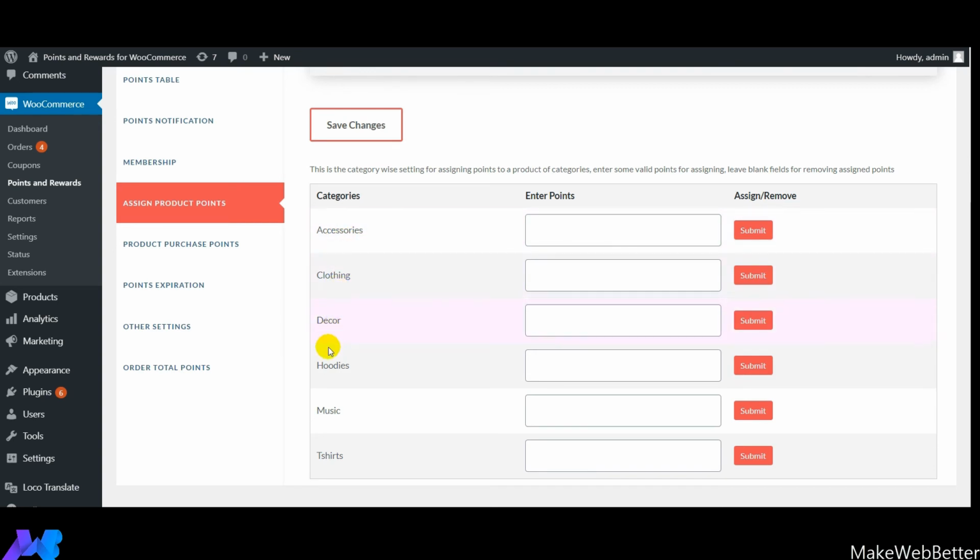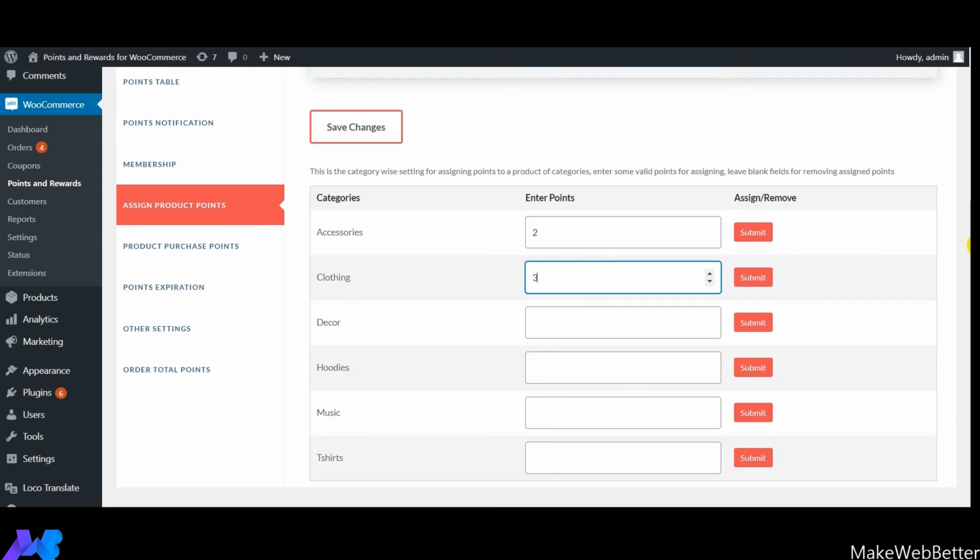These are the various categories like clothing, decor, hoodies, music. Here you need to mention the points that will be globally applied to all the products coming under this category. For example, if I apply 2, these 2 points will be applied to every product coming under this category of accessories. Over here, if I mention the points equal to 3, 3 points will be applied to all the products coming under this category, and then you need to click on submit, and as soon as you do this, the points will be assigned to the products. And let me leave these blanks because, for example, if I don't want to provide points on these categories, I will leave all these blanks empty.